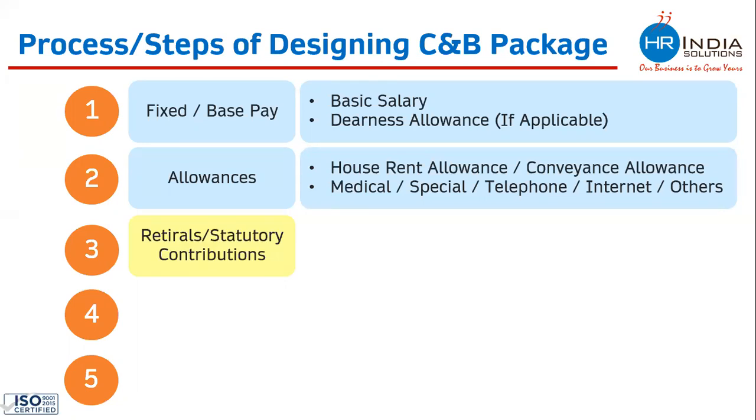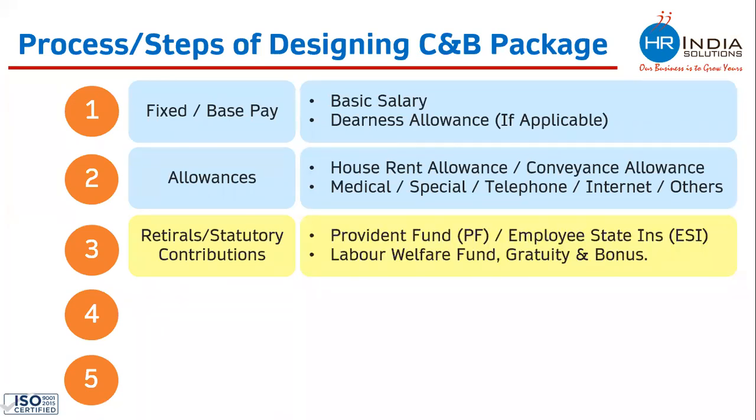This is something which you do not decide. This comes from the labor law point of view, and you calculate the cost. Whatever your company would be contributing to government authorities for this employee, you include the cost of that. The various things which come under statutory contributions are Provident Fund, also called PF, ESIC, labor welfare fund, gratuity and bonus. PF and ESIC are applicable to all the states in India. It is universally applicable in the entire country.